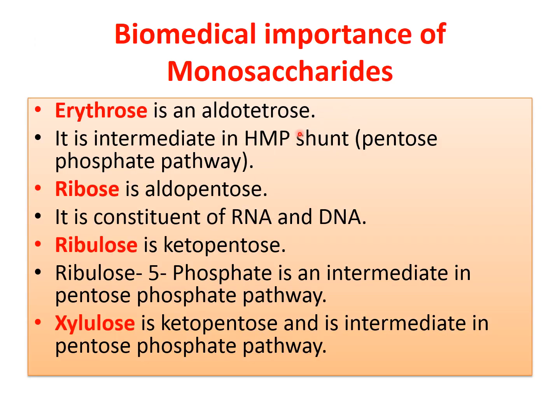Then biomedical importance of erythrose. It is aldotetrose. It is also an intermediate in HMP shunt. And ribose is aldopentose. It is a constituent of DNA and RNA, nucleic acid. This sugar is important for the synthesis of nucleic acid. Then ribulose, it is ketopentose. It is also an intermediate in the pentose phosphate pathway, which is also known as HMP shunt. Then xylulose, it is ketopentose. It is also an intermediate in the pentose phosphate pathway or HMP shunt.